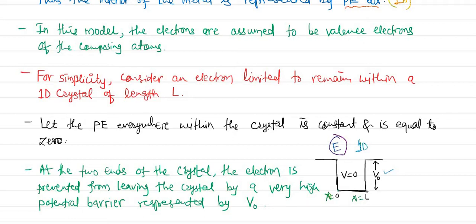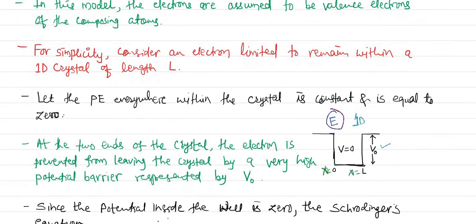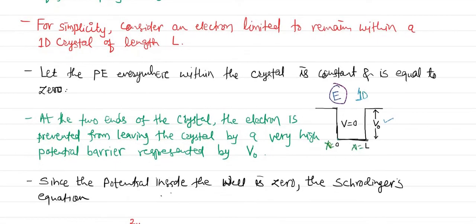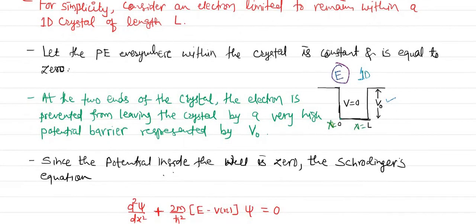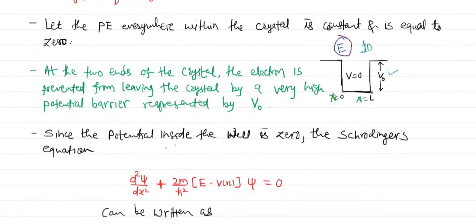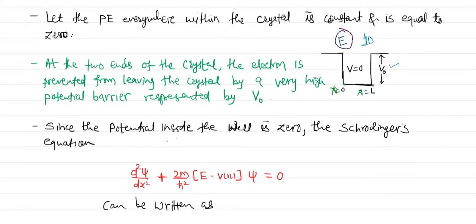Now for this case, we have to write the Schrodinger equation, because we know that this can be explained by using the Schrodinger equation. How can we write the Schrodinger equation for this particular system? The Schrodinger equation in the one-dimensional case is d2 psi by dx square plus 2m by h cross square (E minus V of x) psi is equal to 0. This is the general form, not for this particular case.